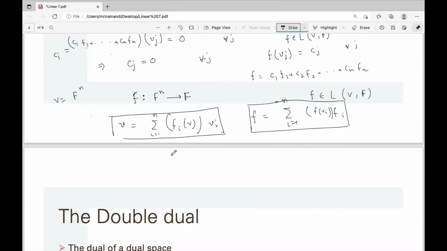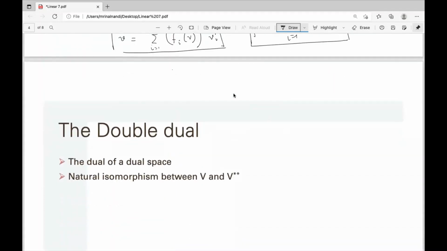Now the double dual. This is very important, the double dual. V star is the set of all linear functionals, so this is a vector space. Now we want to take a linear transformation, say L, maybe confusing, so call it T. We write L from V star to F. What is the meaning?